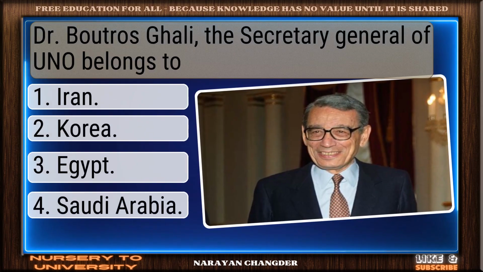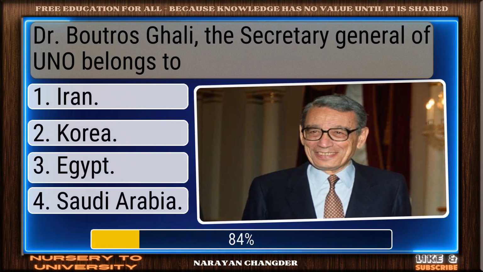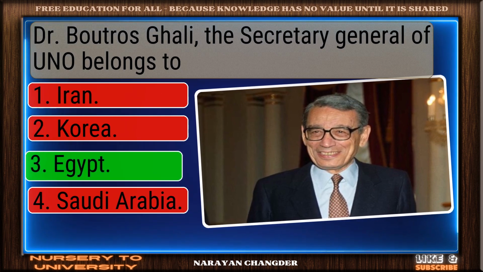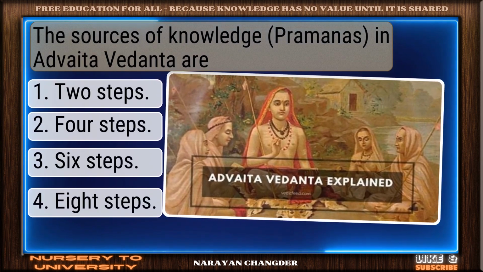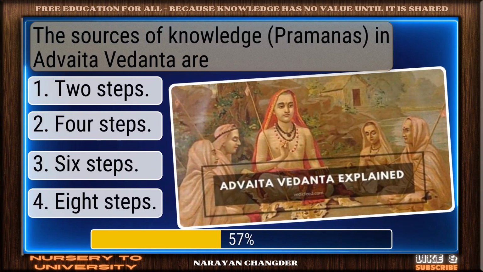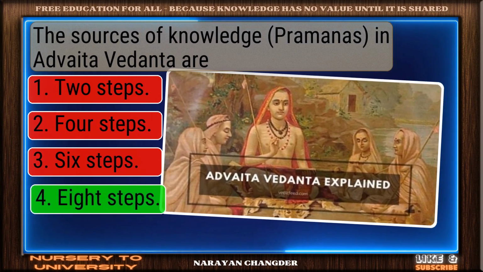Dr. Boutros Ghali, the Secretary General of UNO, belongs to. Excellent. Egypt is well reasoned. The sources of knowledge in Advaita Vedanta are... Excellent choice. 8 steps is right.